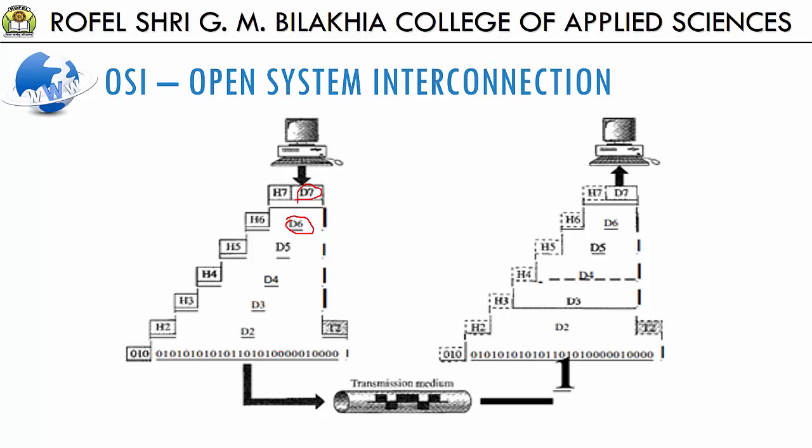At each layer a possible header, this one at 7, at 6, right? The possible header and trailer can be added to the data unit, right? And commonly the trailer is added only at layer 2, that is the data link layer. Then it changes into an electromagnetic signal and is transmitted along a physical link, right?